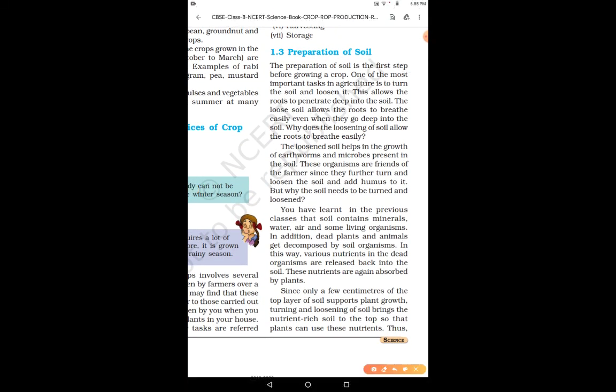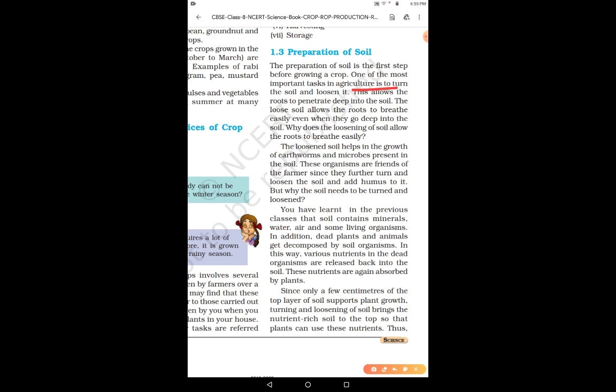Preparation of soil. Children, before sowing the seeds, the soil should be well prepared. The preparation of the soil is the first step before growing a crop, and it is a very important step, because if the soil is not prepared, then the crop will not give a better yield, a better output. It is one of the most important tasks in agriculture.